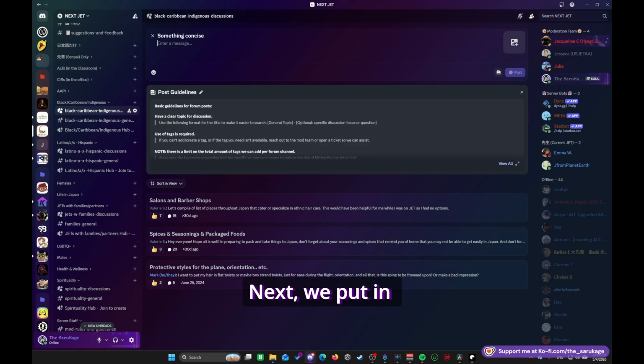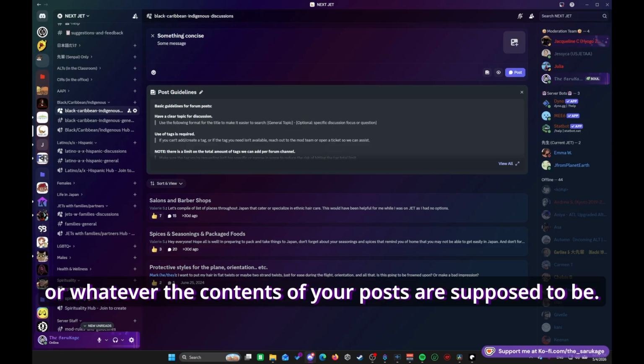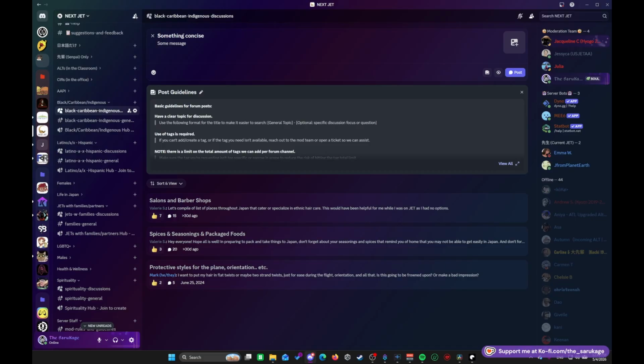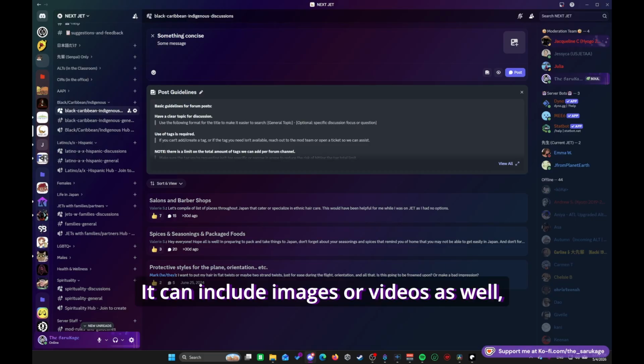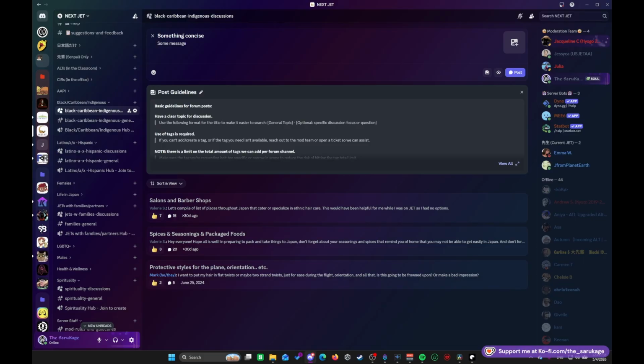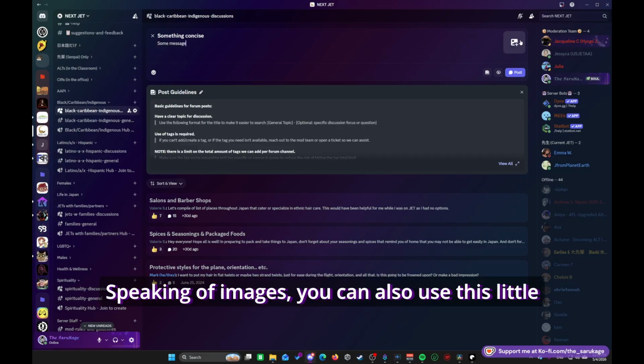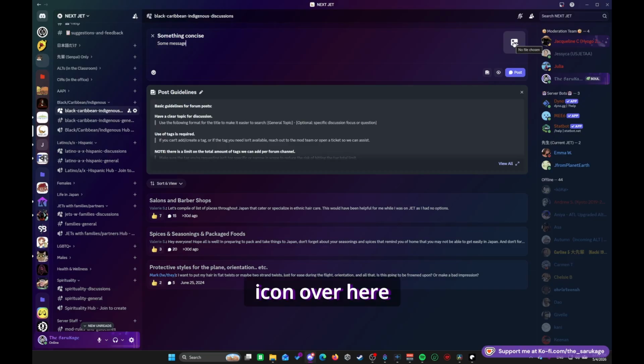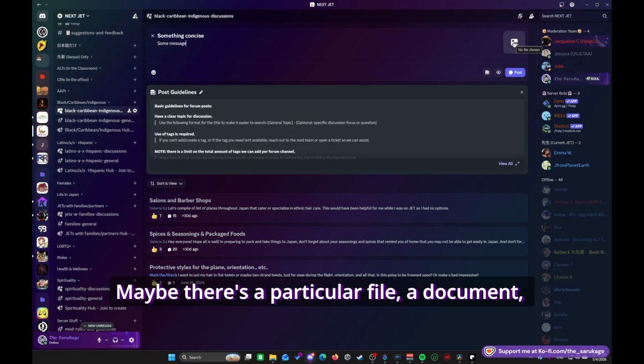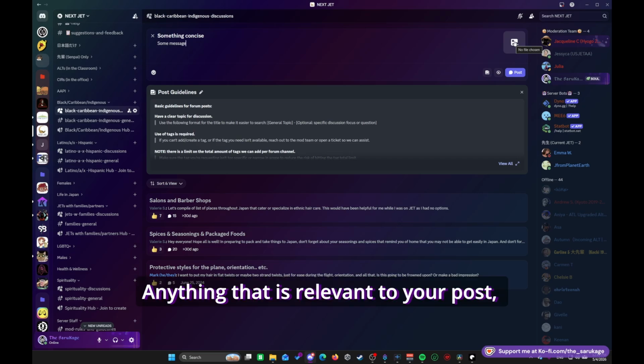Next, we put in some message, or whatever the contents of your post are supposed to be. It can include images or videos as well, audio if that's the case. Make sure you put it in here. Speaking of images, you can also use this little icon over here to attach whatever files you need. Maybe there's a particular file, a document, an image, like I said. Anything that is relevant to your post, you can use this to attach it as well.